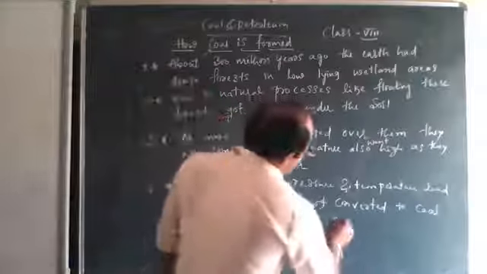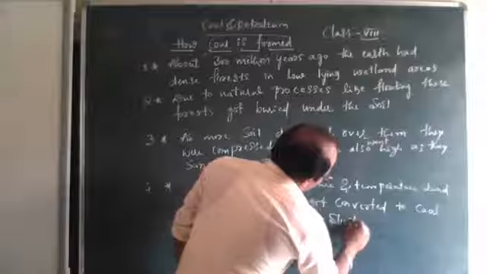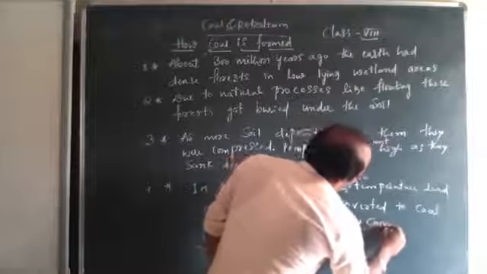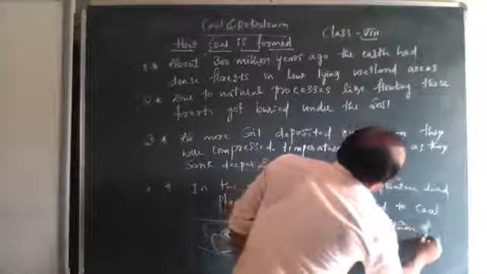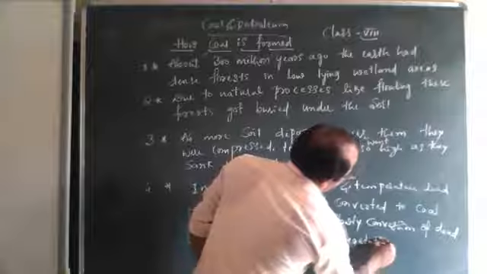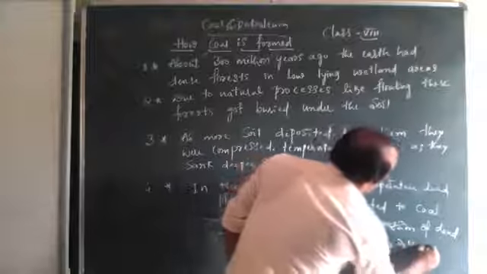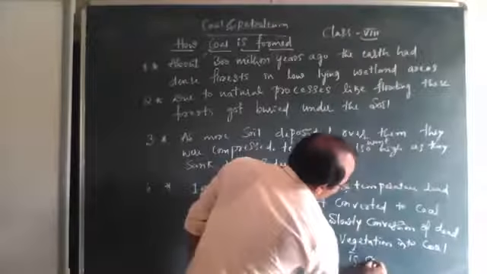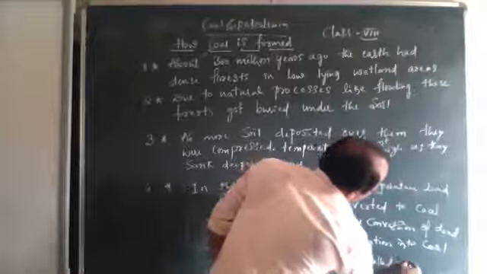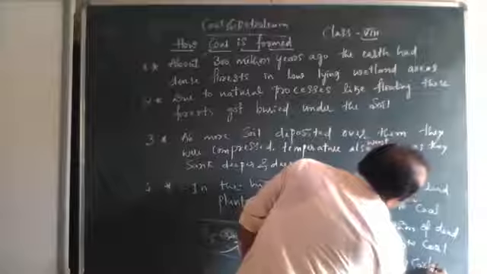The slow conversion of dead vegetation into coal is also called carbonization.